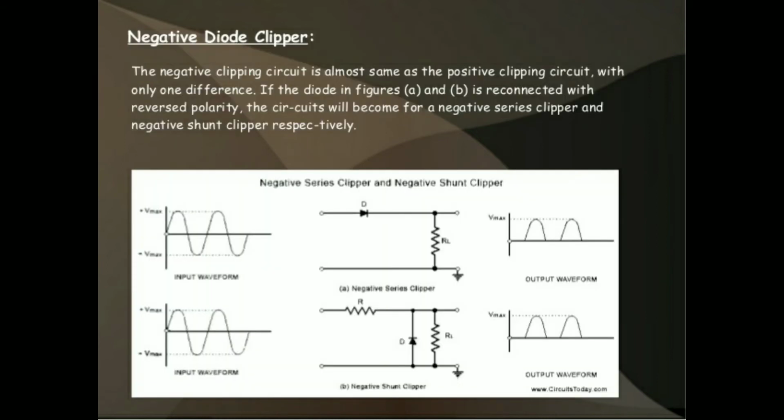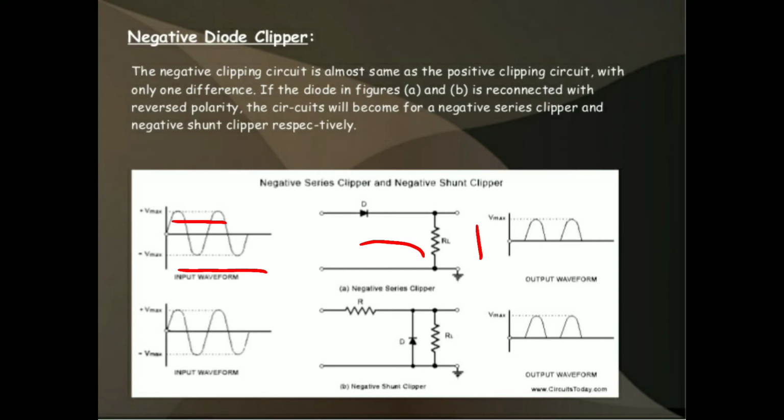Let us see the negative series clipper. Let us consider one circuit diagram. This is the circuit diagram of the negative series clipper. We are connecting the diode in series to the load resistor. So let us consider one input signal, that is a full cycle.